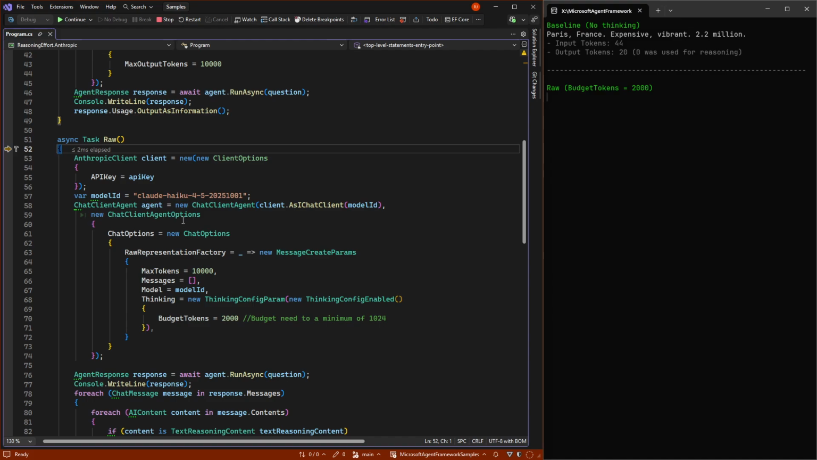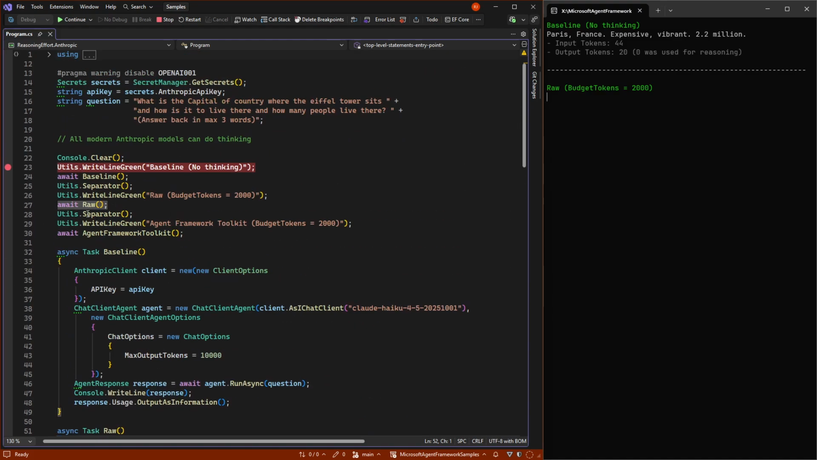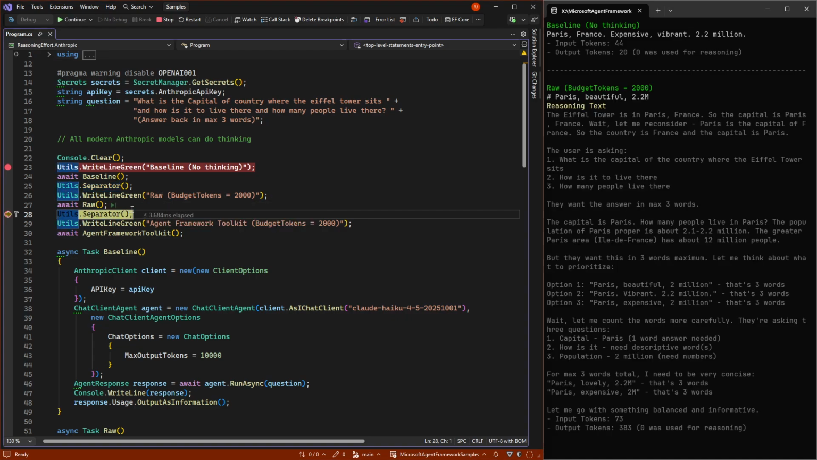But if we do this, and let's set a breakpoint up here after it has called this, it will begin to take time. But now it can actually understand that it needs to do it in 3 words. So without reasoning, at least this very cheap model of Claude is too unintelligent in order to even follow the rules of answer back in max 3 words.